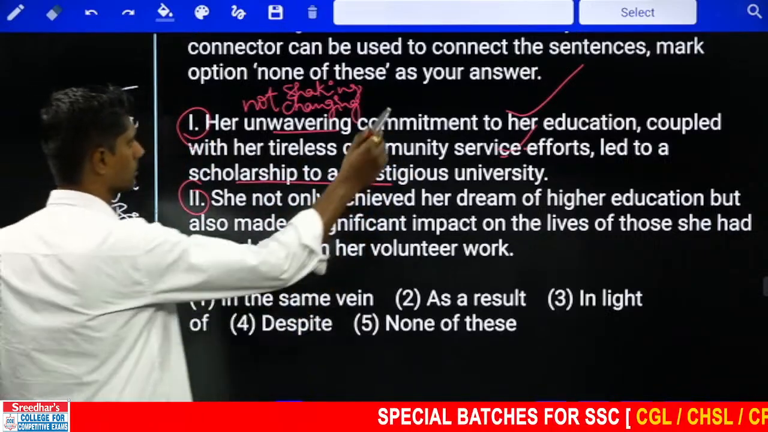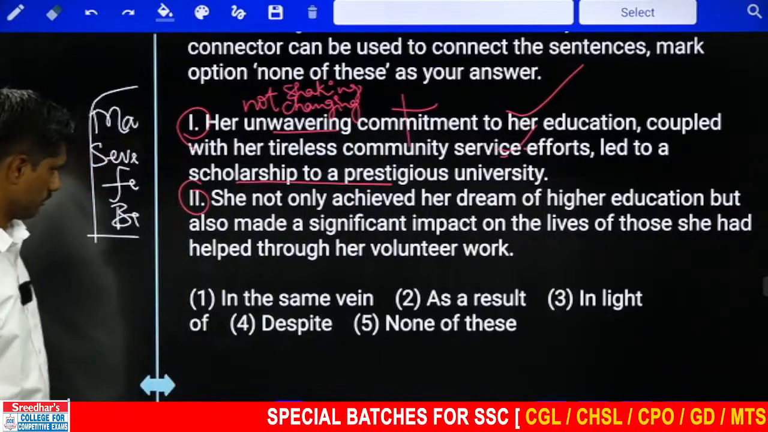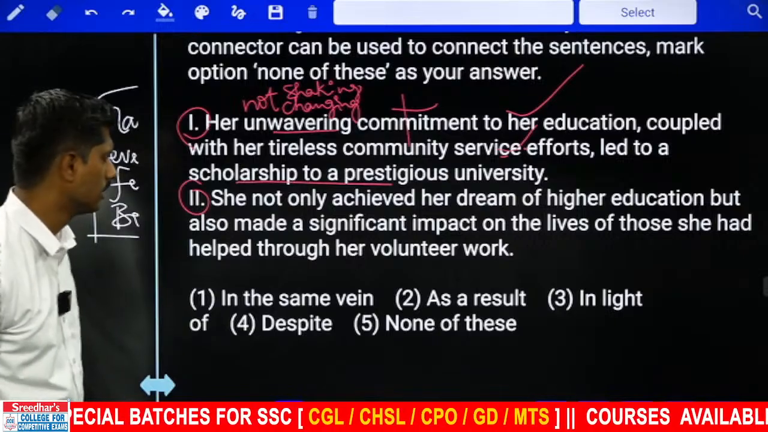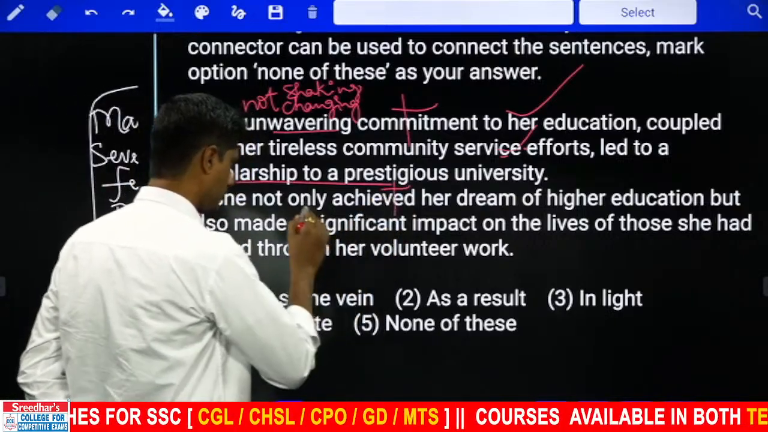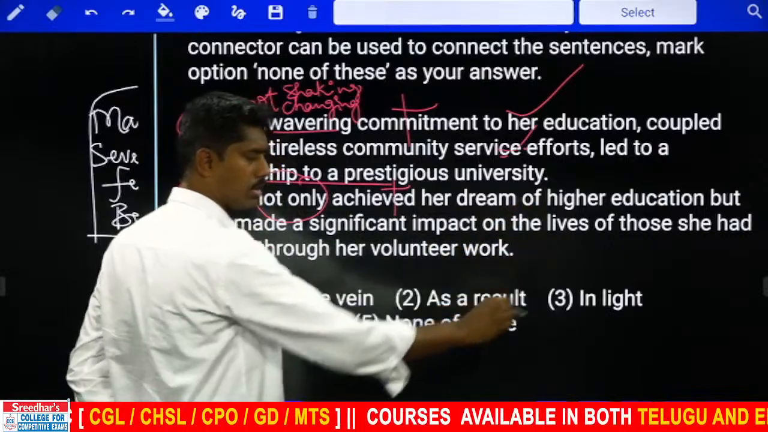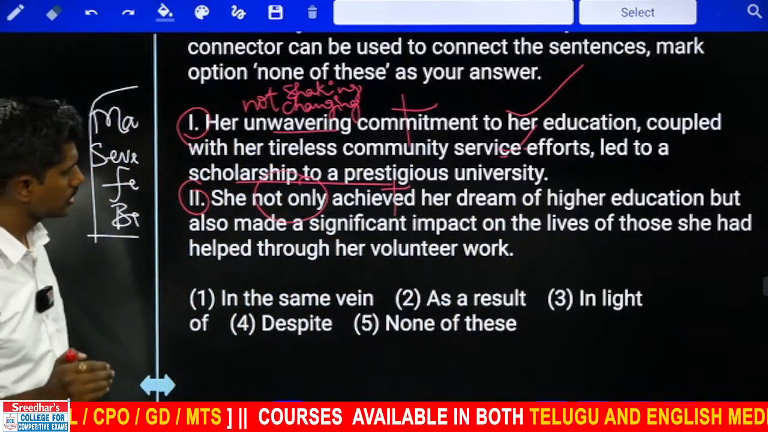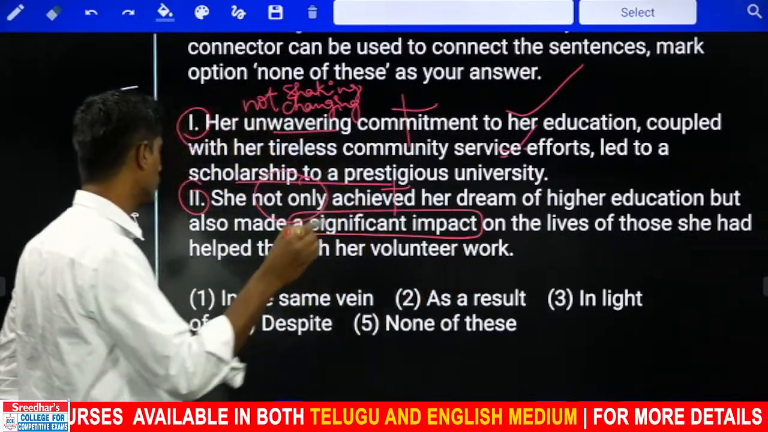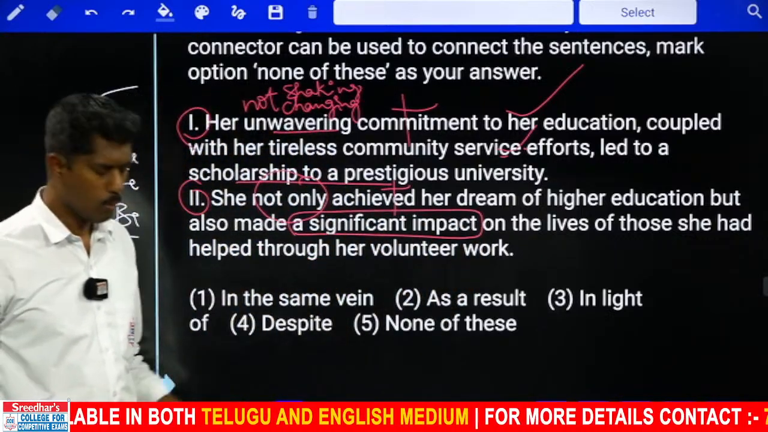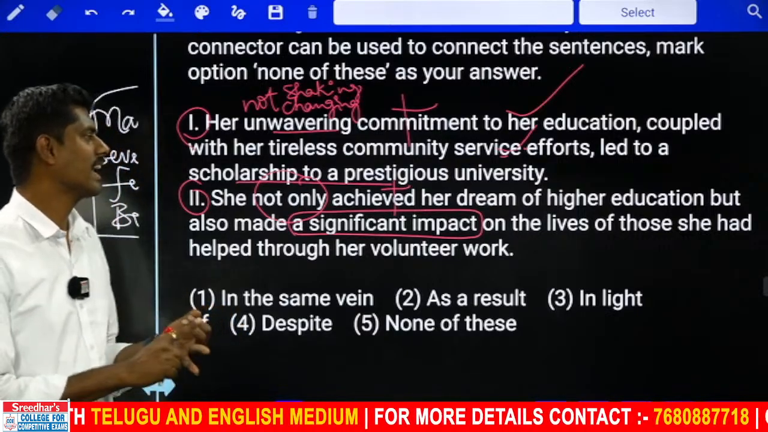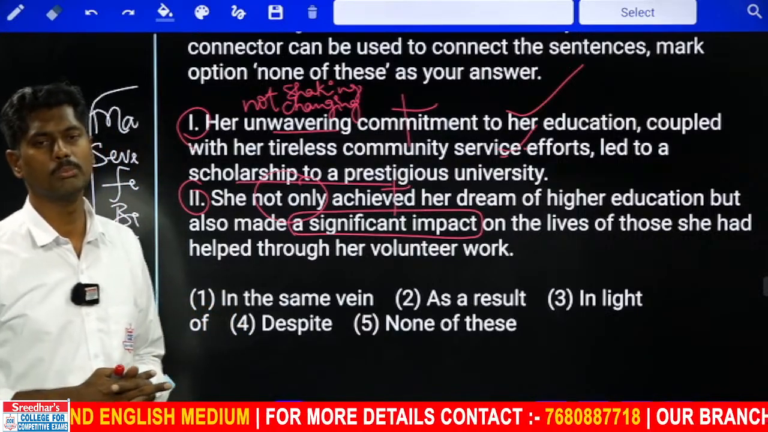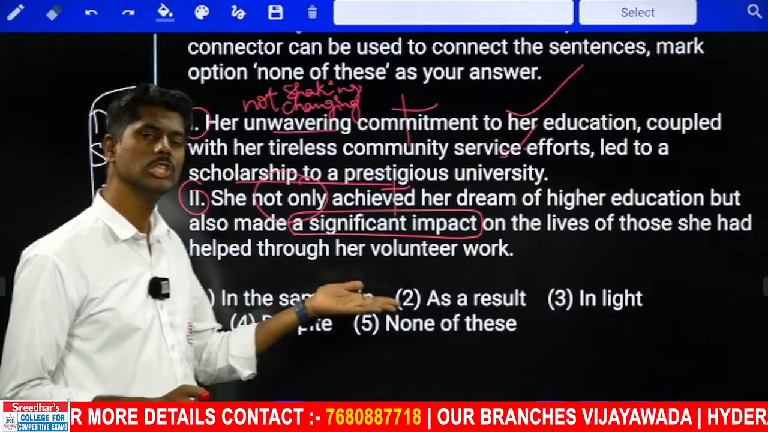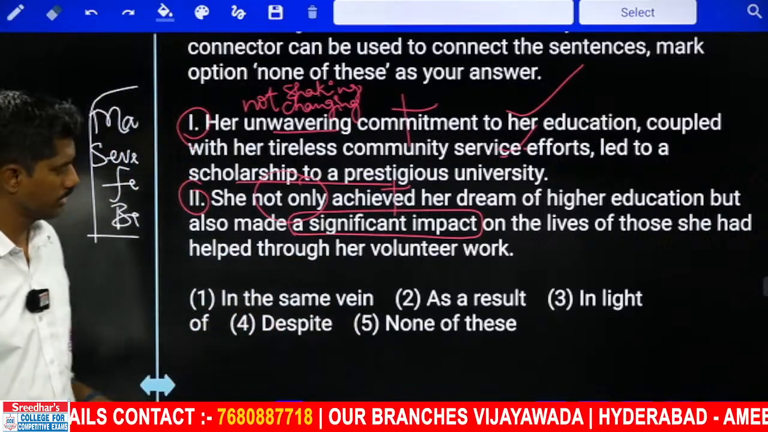Positive, completely positive. She not only achieved her dream of higher education, but also made a significant impact. So again positive. She achieved her dream of higher education, and at the same time she also made a significant impact on the lives of those she had helped through her volunteer work. First, she achieved her goal. Second, she made a lot of impact on the lives of people whom she thought were needy, and with her volunteering work, she helped them.